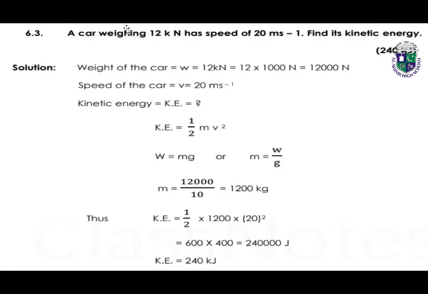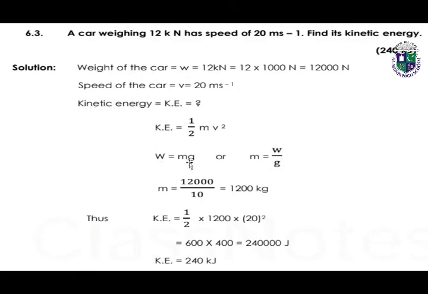Next, numerical number 6.3. A car weighing 12 kilonewton has speed of 20 meter per second. Find the kinetic energy. What is the formula of kinetic energy? Yes, it is half mv square, as we have studied in this unit. Weight of the car is given, speed is given, we have to calculate the kinetic energy with the help of this formula.